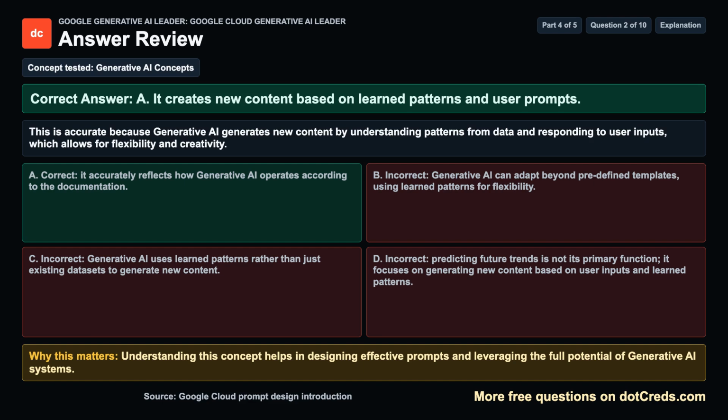Concept tested: Generative AI concepts. The correct answer is A. It creates new content based on learned patterns and user prompts. This is accurate because generative AI generates new content by understanding patterns from data and responding to user inputs, which allows for flexibility and creativity. Why this matters: understanding this concept helps in designing effective prompts and leveraging the full potential of generative AI systems.